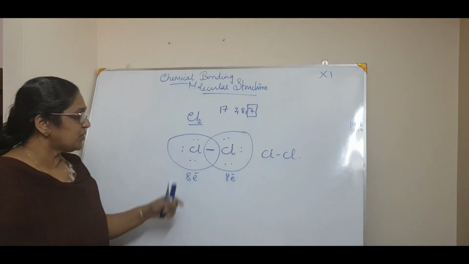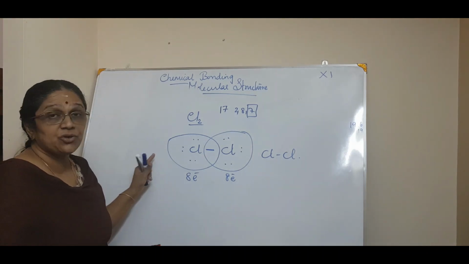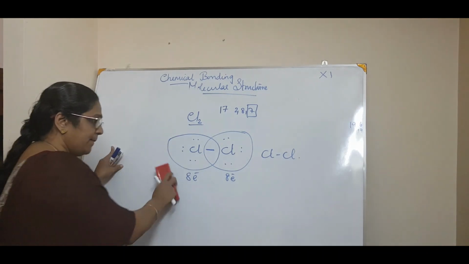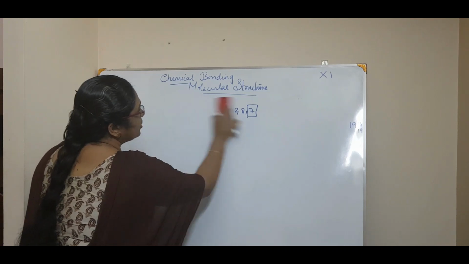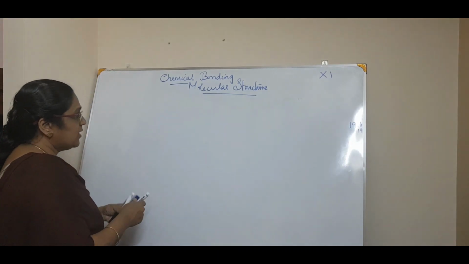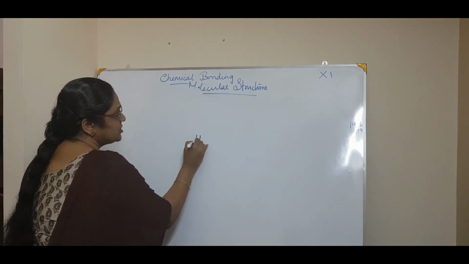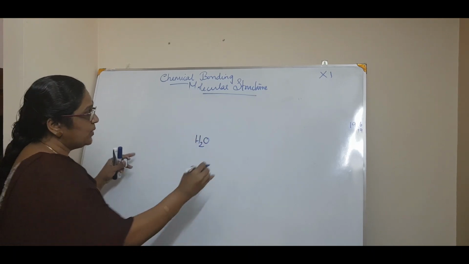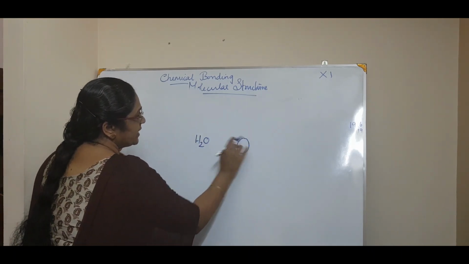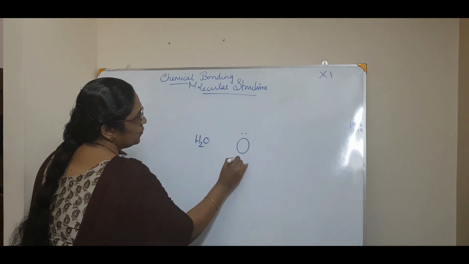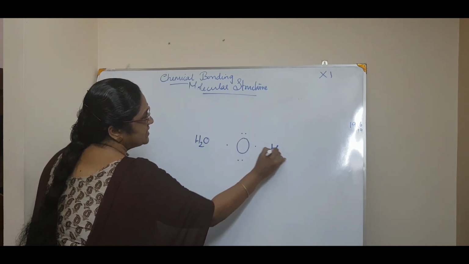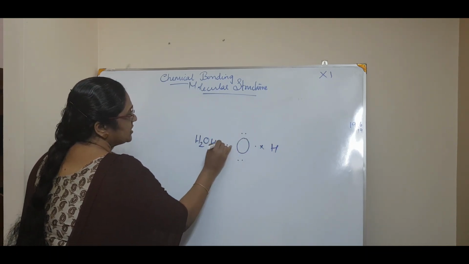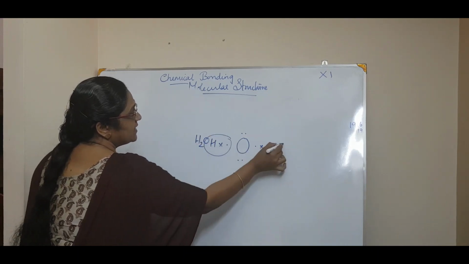And he also represented the formation of the water molecule. Just to maintain the postulate, he says that the water molecule is formed by covalent bonds, that is H2O. How is it? Oxygen, being electronegative, has 2, 4, 5 and 6. Hydrogen has only 1. Here hydrogen also 1. So hydrogen is an exception, right?